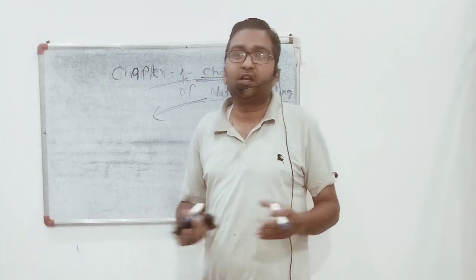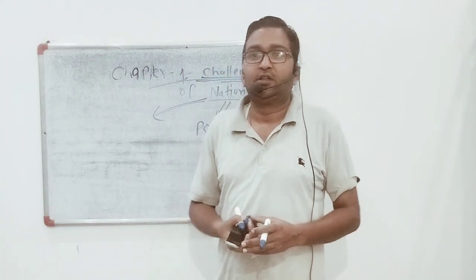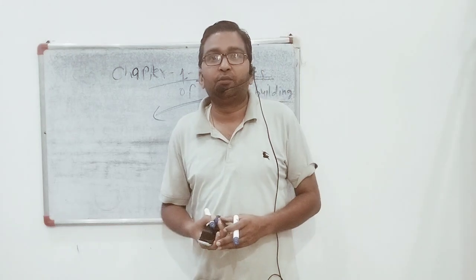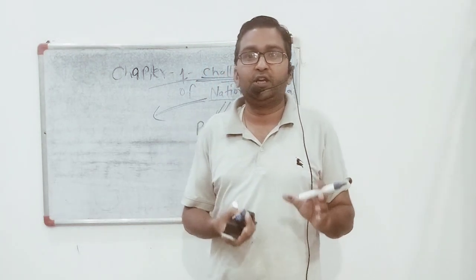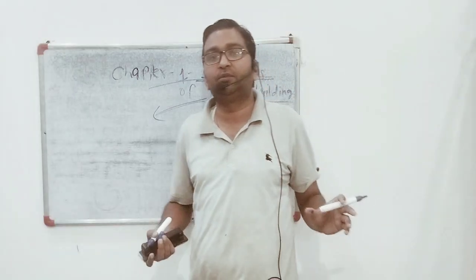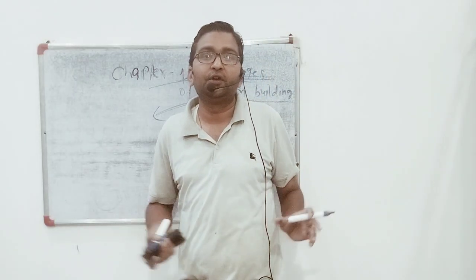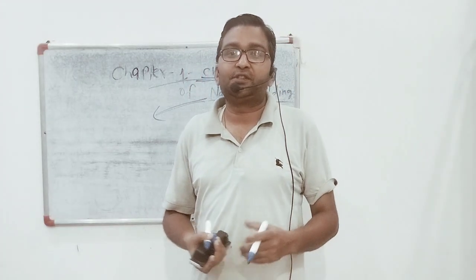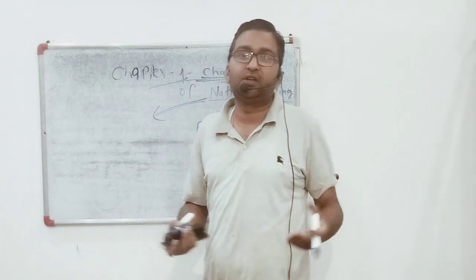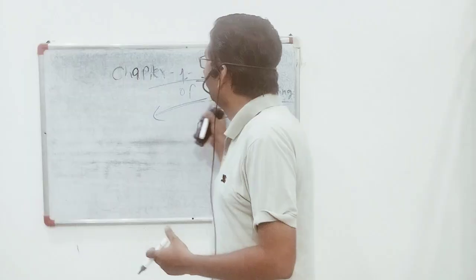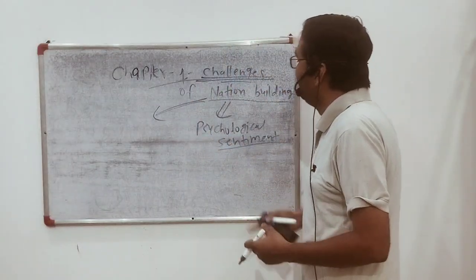Guys, as you know that in 12th class political science there are two books. The name of the first book is Contemporary World Politics, and that book comprises 7 chapters. The name of the second book is Politics in India Since Independence, and that book comprises 8 chapters. So we will start book number 2, that is Politics in India Since Independence. We will start chapter number 1, that is Challenges of Nation Building.